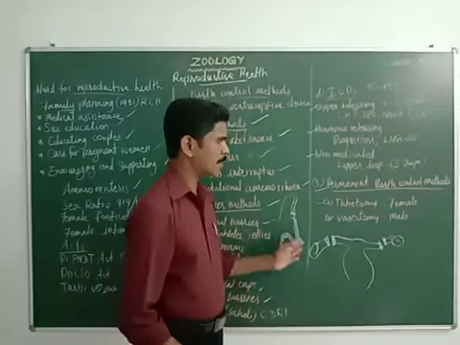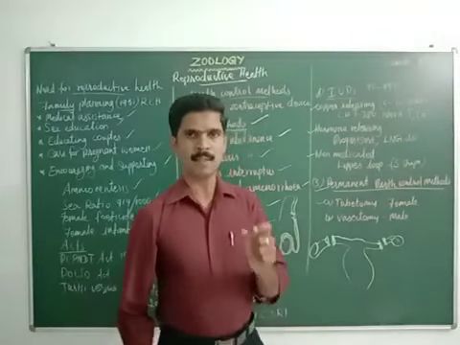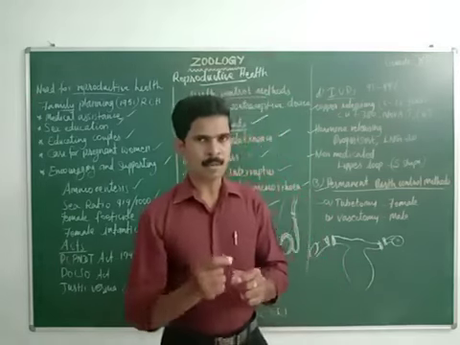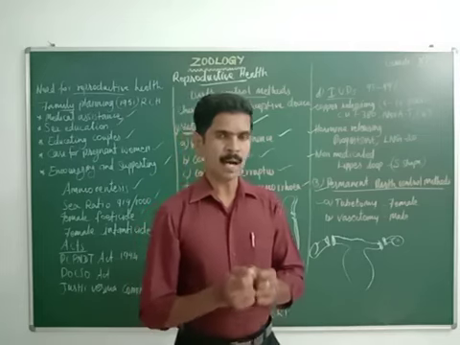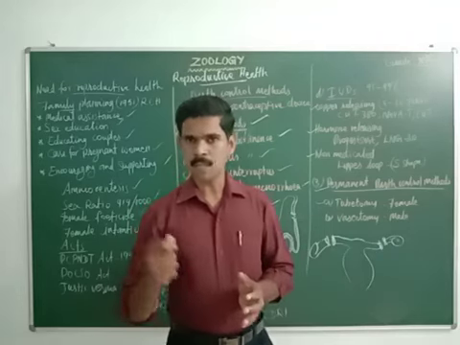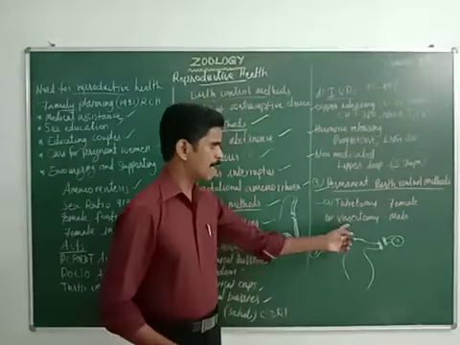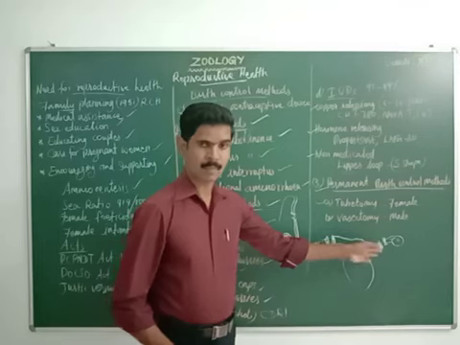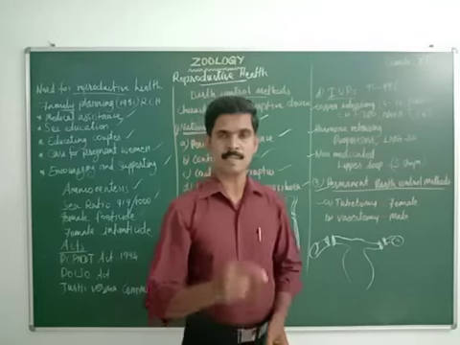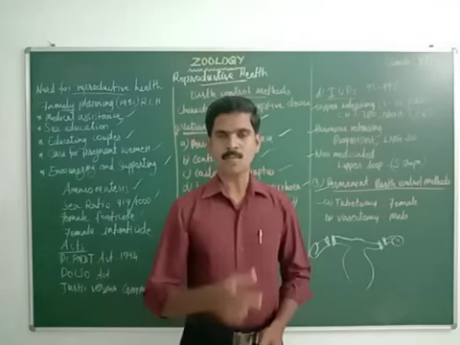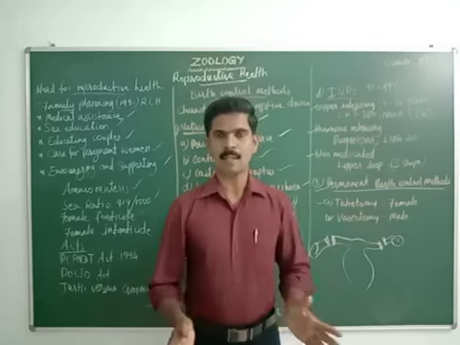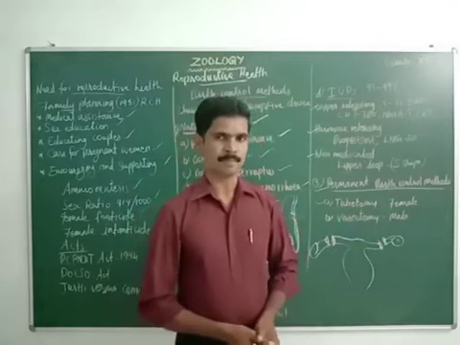So tubectomy is the permanent birth control in female. In this procedure, both fallopian tubes are cut and small knots are made on both ends. To cut the fallopian tube, a small incision is made in the abdominal region or through the vaginal region. And vasectomy is the permanent birth control method in male. In this method, a small portion of both vas deferens is cut, so the sperm is unable to move to the next region from the testes. So automatically the fertilization process is prevented.